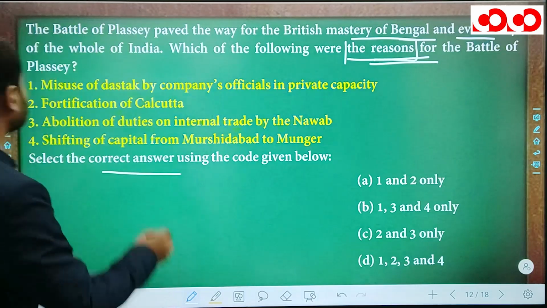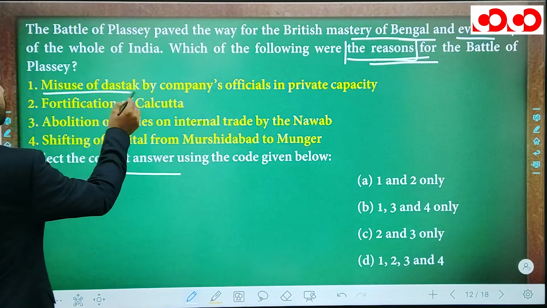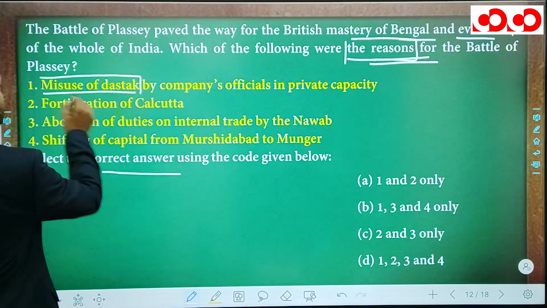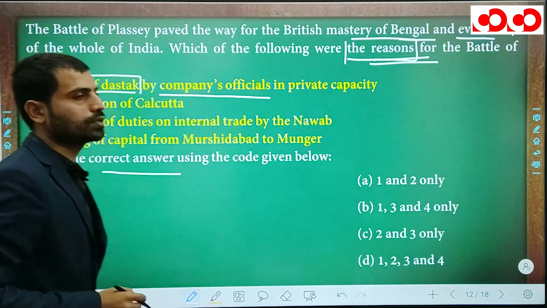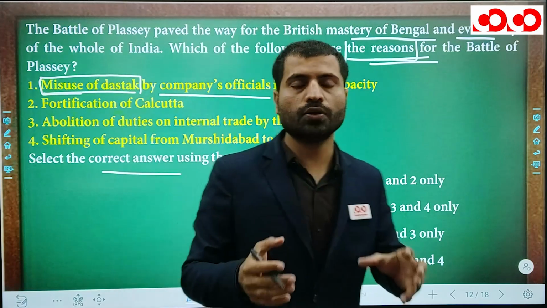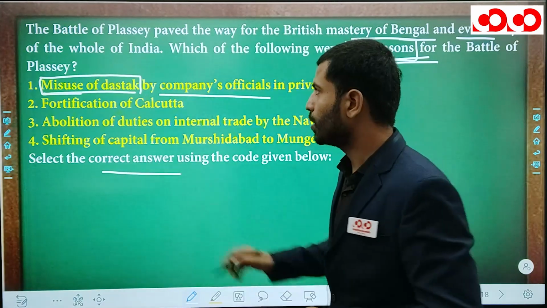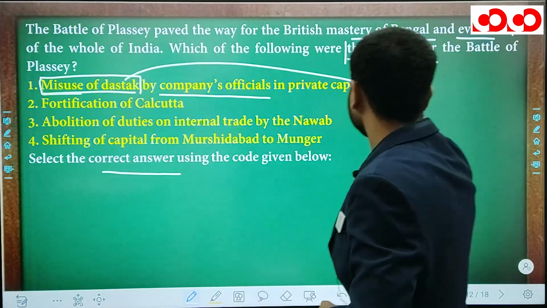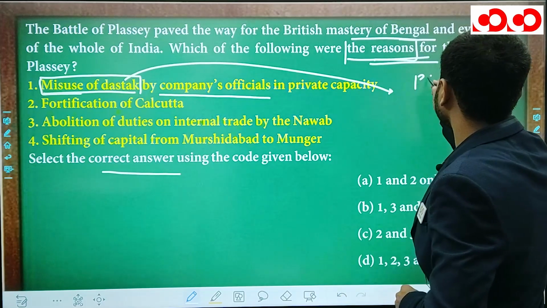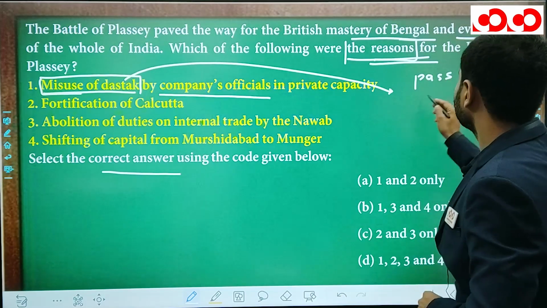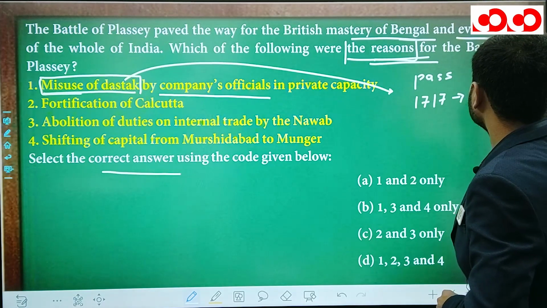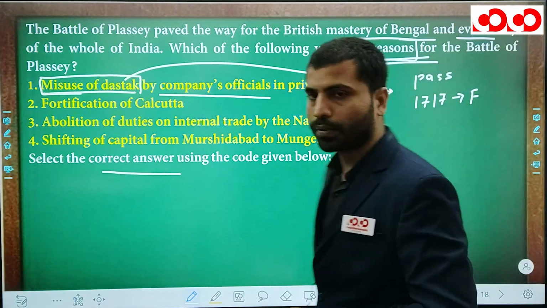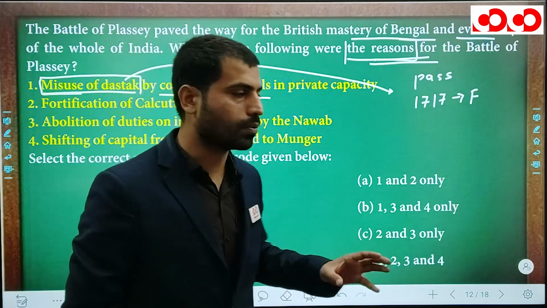So what was the first statement? Misuse of Dastak. Okay. The first is misuse of Dastak by the company's officials in private capacity. There is so much meaning in this sentence. First of all, let me tell you what is Dastak. Dastak is nothing but the pass which was given to the British East India Company in 1717 by the Mughal Emperor Farrukhsiyar. Remember, Farrukhsiyar issued the royal farman to the East India